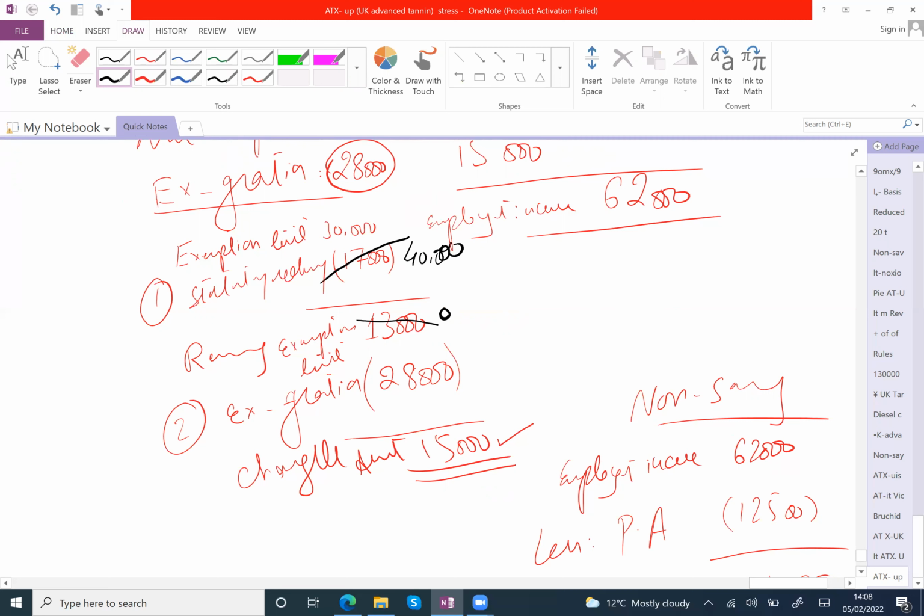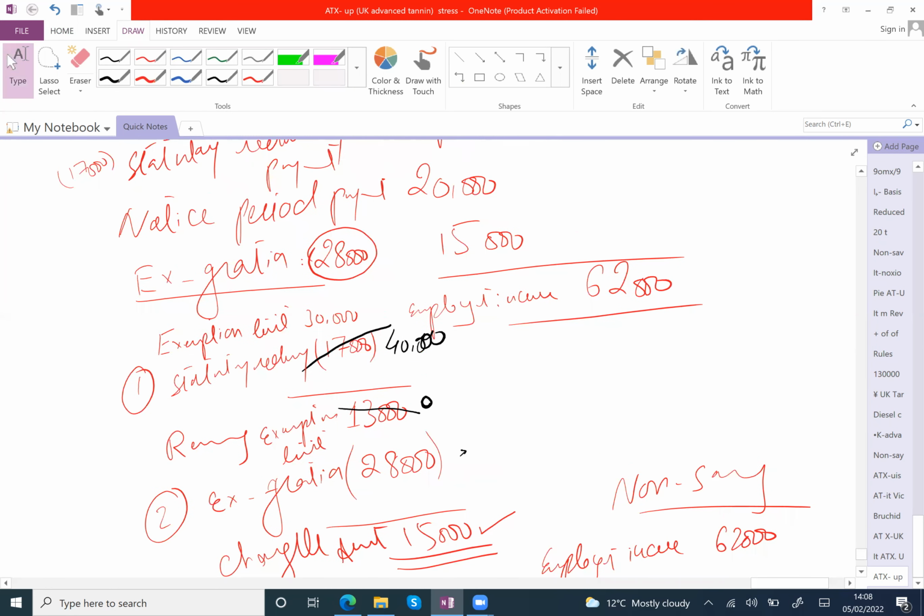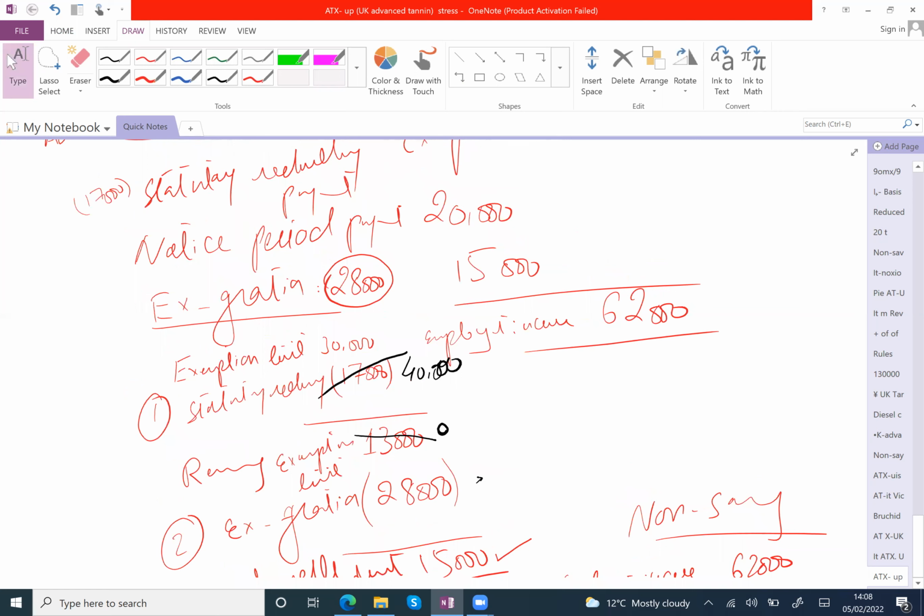So out of 30, nothing is remaining. It means then all 28 of ex gratia will be added in the salary, all will be taxable then. Clear? Yes, ma'am. That is a new thing I just told you here.